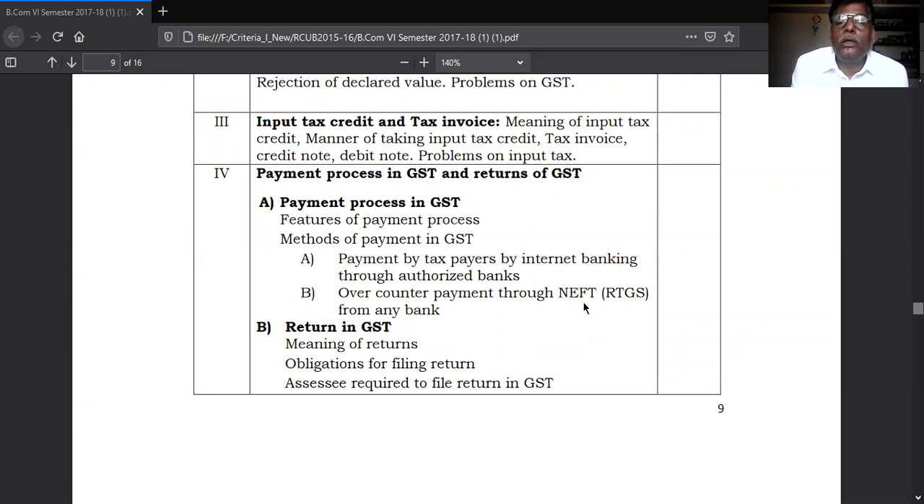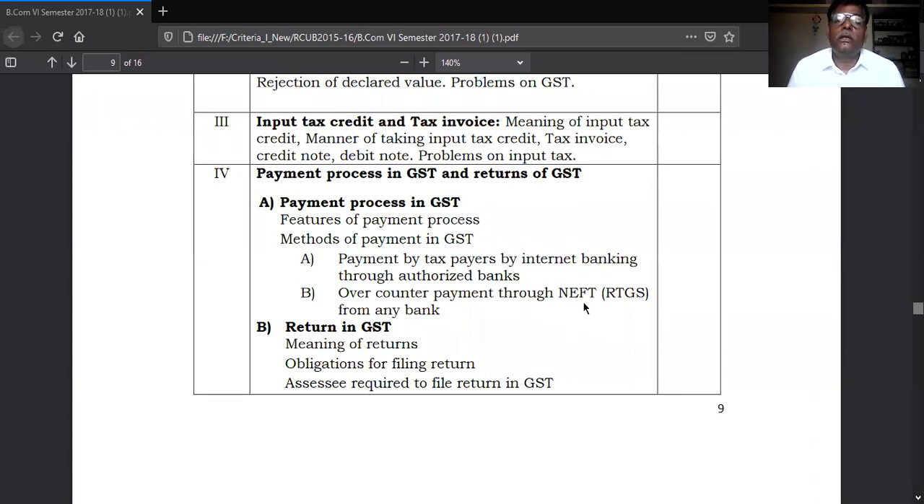In that, there are two. One is payment by taxpayer by internet through authorized banks. You may pay the GST through the internet banking facility, or you may pay over-counter, by NEFT or RTGS. You make the payment with the help of NEFT or RTGS. This is the payment of tax. Once you pay the tax to the GST department, the second part is return in GST.